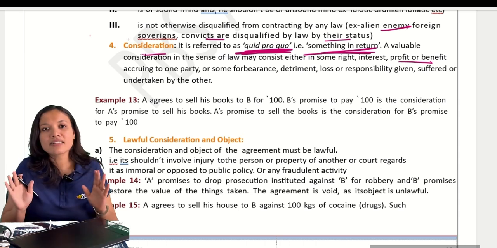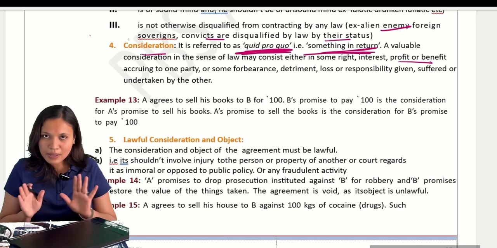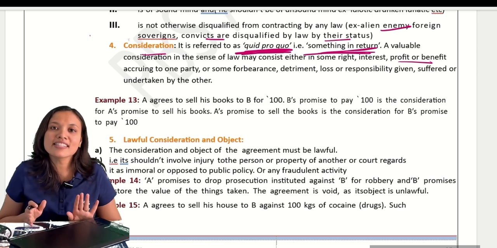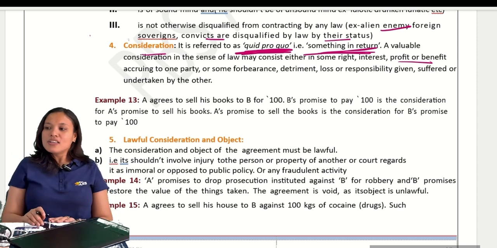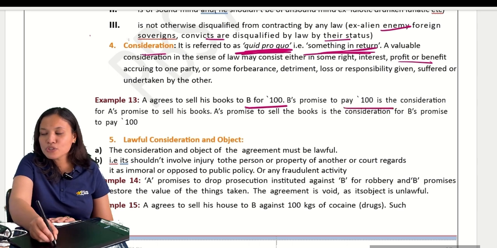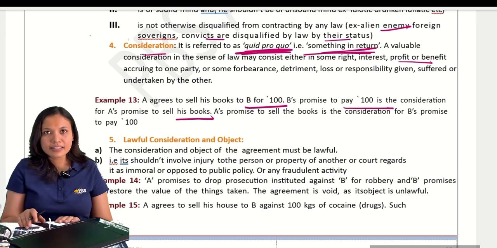There must be consideration. If no consideration, no contract. Clear? So something must be there in return to form a valid contract. If no consideration, not a contract at all. Clear? So see, A agrees to sell his books for rupees 100. So the promise to pay is the consideration to B for rupees 100.